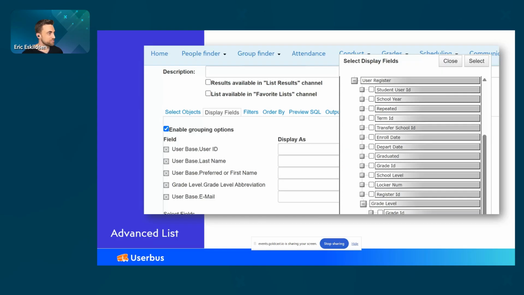Once we've done that, then we can go to the Display Fields tab in the Advanced Lists Editor, and we choose what fields we want. So we click Select Fields, and we've got user ID, last name. I really should have done preferred last name here. Now that that's available, but we just have last name here. Then we've got preferred or first name, and then we've got a grade level abbreviation, and then their email address. So again, stuff you're all familiar with. This is where we would select the display fields. We just put check marks next to the ones that we want.